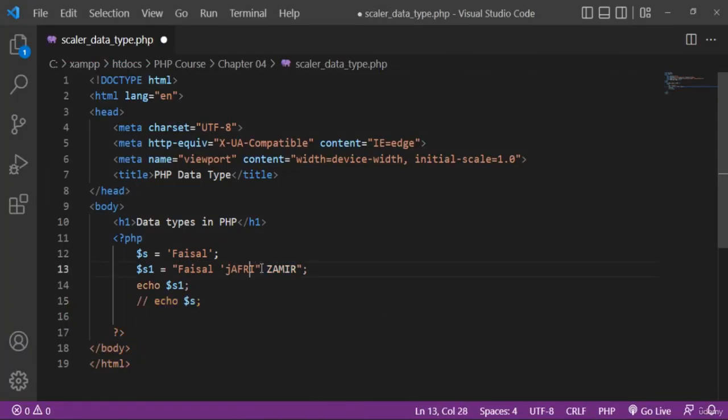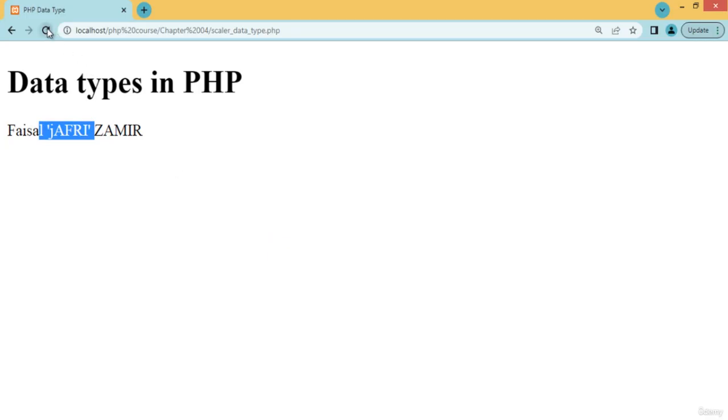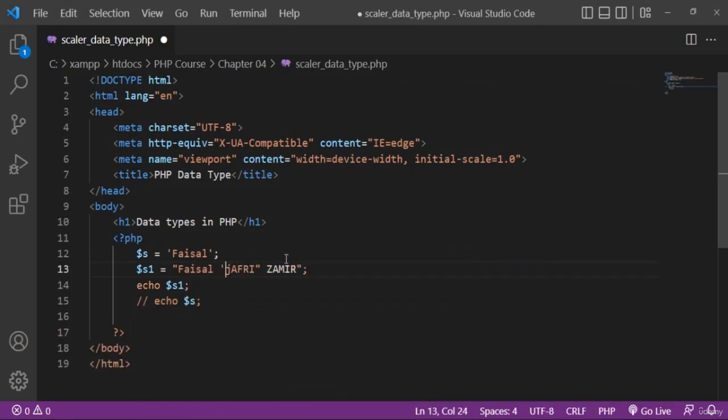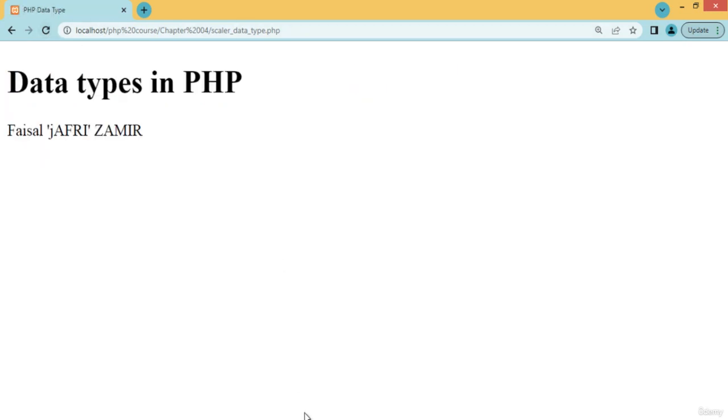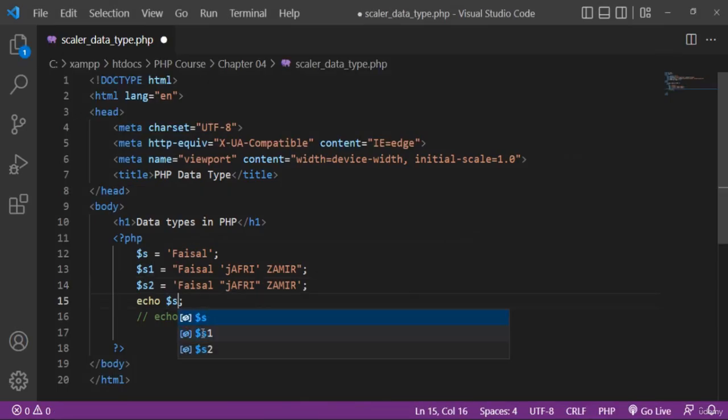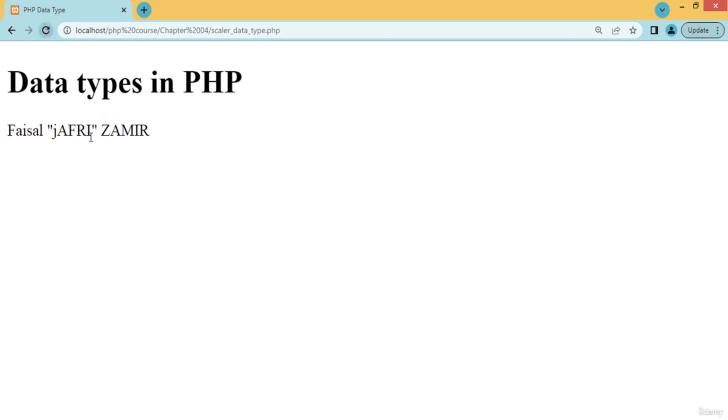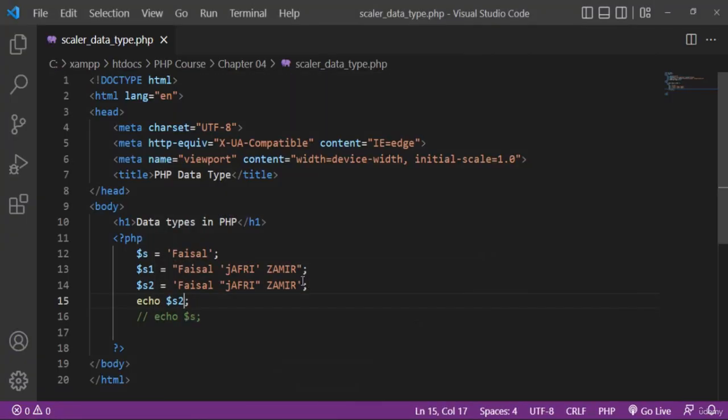When I provide double quotation, I will get an error because you cannot use double quotation inside double quotation. But you can use single quotation inside double quotation. Also you can use, for example, s2, where the outside will be single quotation and inside there will be double quotation. You can also use it in this way. When I refresh, but I have to call that variable s2. You can see that you can use double quotation inside single.